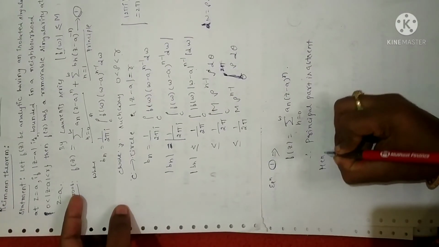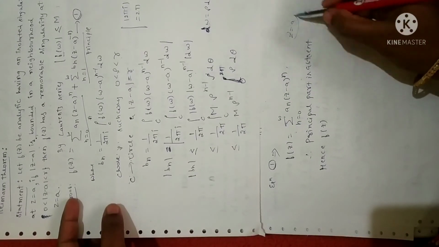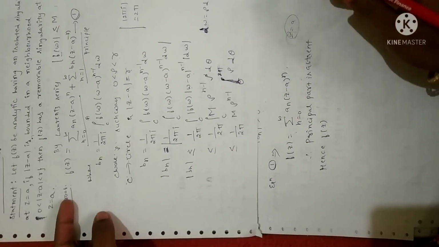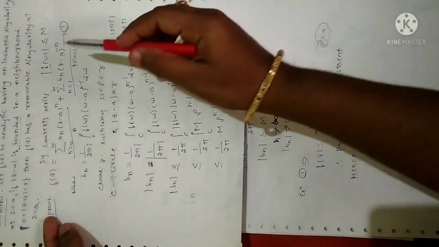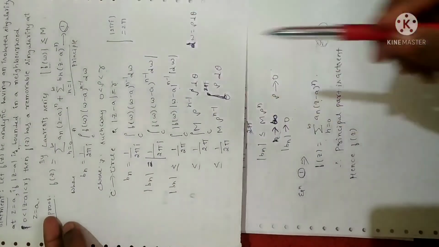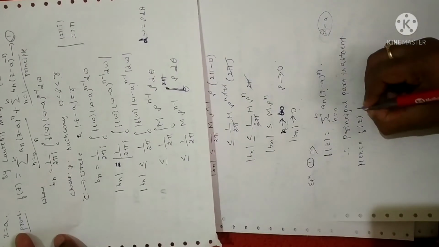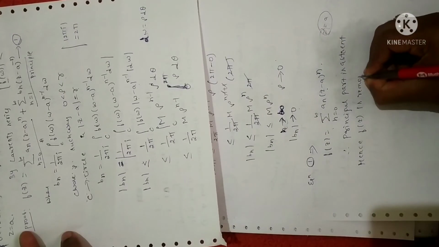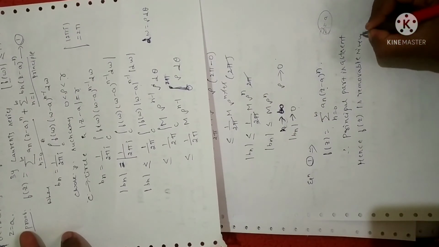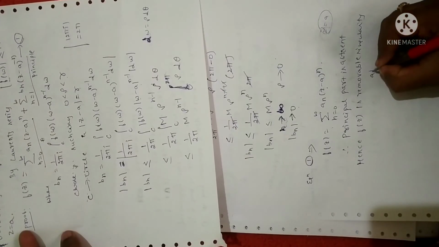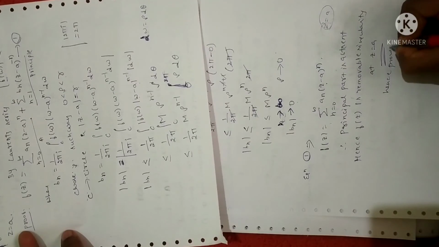Hence the definition: a point z is equal to a is said to be a removable singularity if the principal part is absent in the Laurent series expansion. There are no negative powers, so there is no principal part here. So f of z has a removable singularity at z is equal to a.